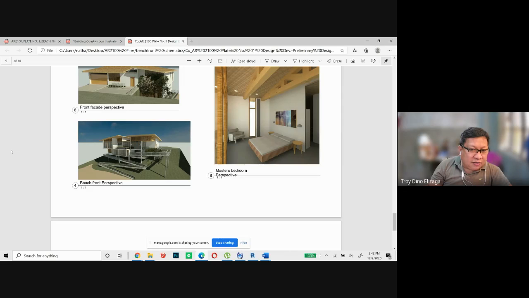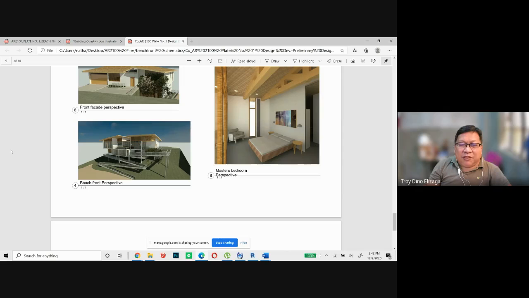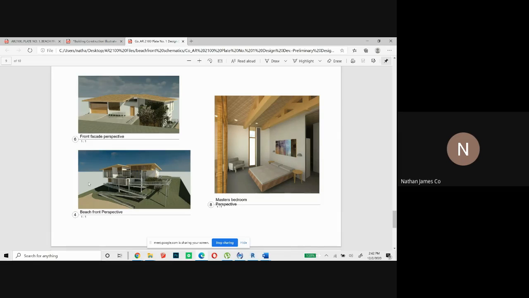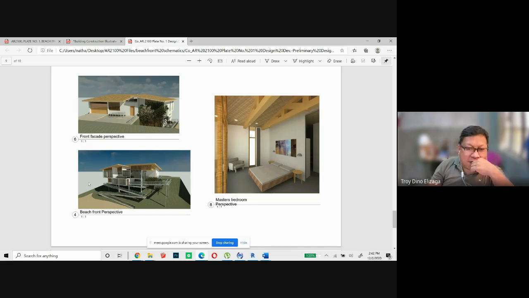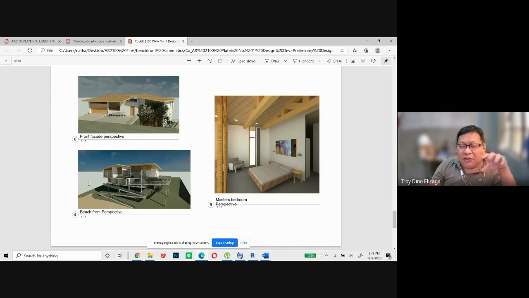Okay, to downstairs. Yeah. Okay, sir. But your master's bedroom is already on the ground floor. Yeah, my master's is the same floor as the kitchen, dining, the living, and the terrace. Okay, so I guess there's no need to cover it. Okay, sir. Yeah, no need, because I was looking at a different plan earlier where the master's is underneath.